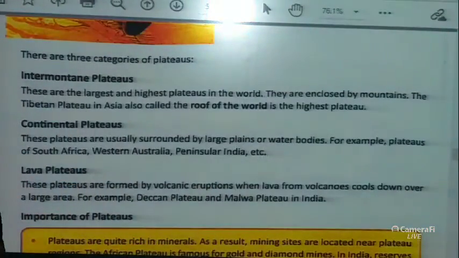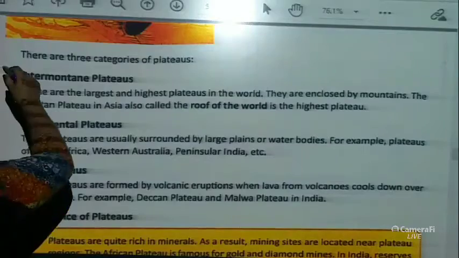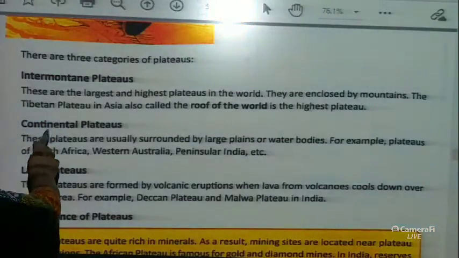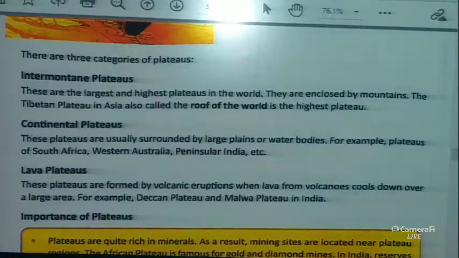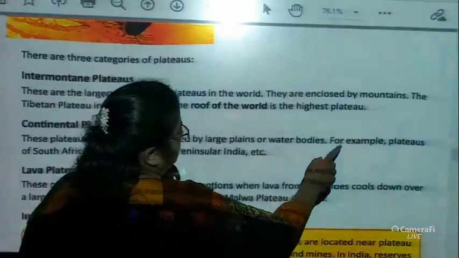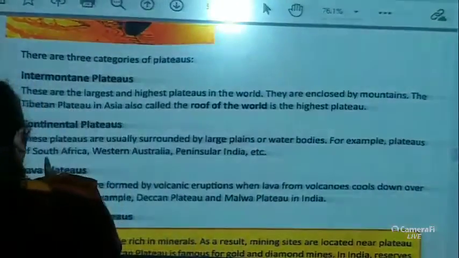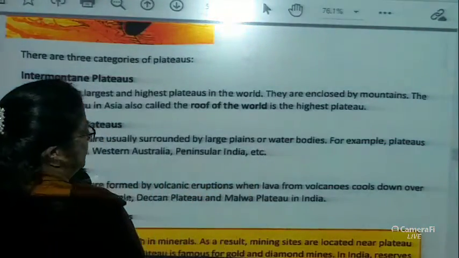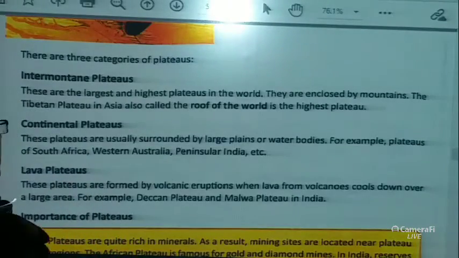Now children, the question can be what are the three categories of plateau or what are the categories of plateau. So you can write this. So you will write over here important, that is I.M.P. Okay. So number one is intermontane plateaus. Second is continental plateaus. These plateaus are usually surrounded by large plains or water bodies. For example, plateaus of South Africa, Western Australia, Peninsular India, etc. It is the continental plateaus.